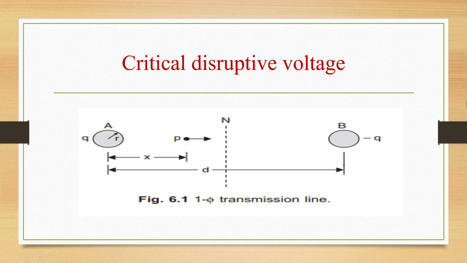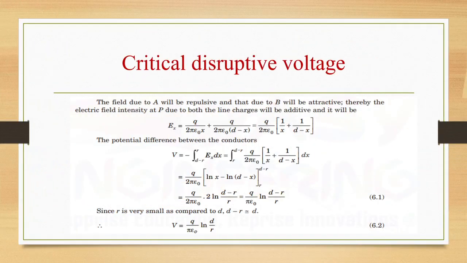The field due to A will be repulsive and that due to B will be attractive. Thereby, electric field intensity at P due to both the line charges will be additive, and it will be Ex is equal to Q by 2 pi epsilon x plus Q by 2 pi epsilon d minus x. That will be equal to Q by 2 pi epsilon common, if you take 1 by x plus 1 by d minus x.